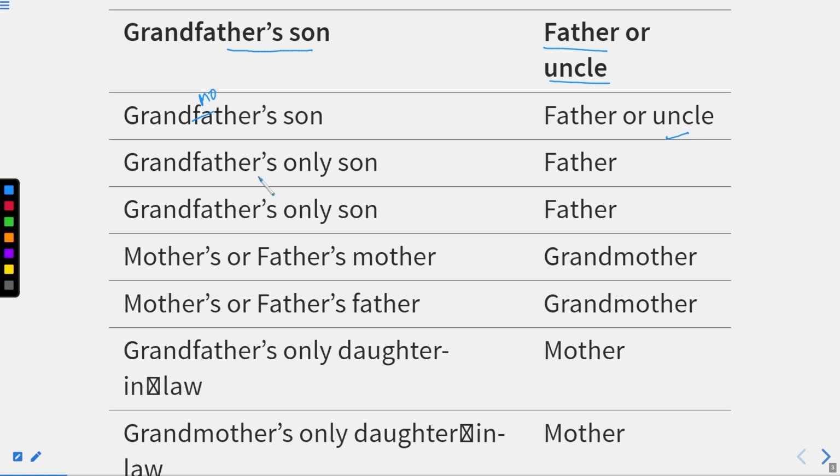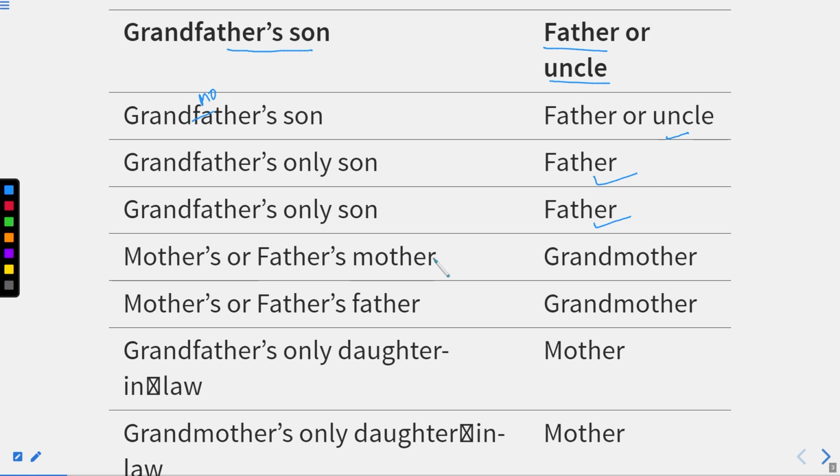Again, grandfather's only son is your father, because the only son that your grandmother or grandfather is having is your father, right? Not any uncle, right? In case it is mentioned only son, it will be your father, right?